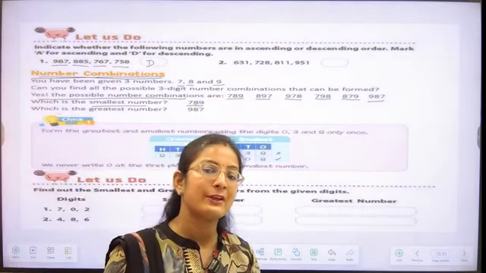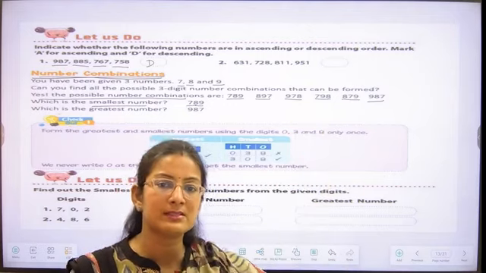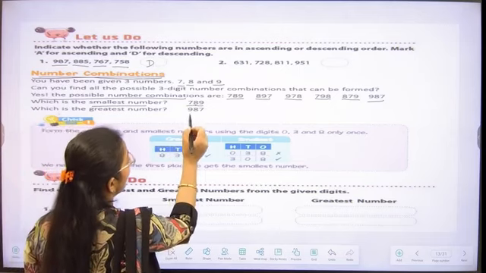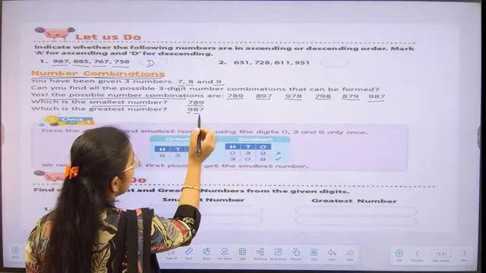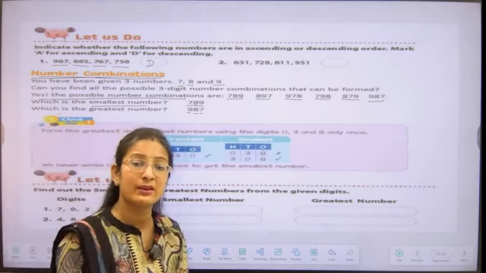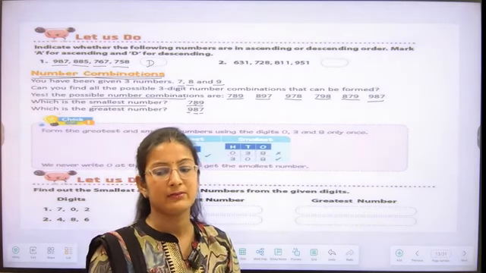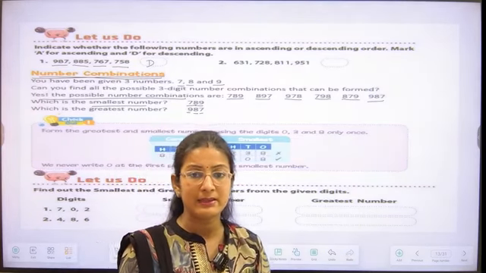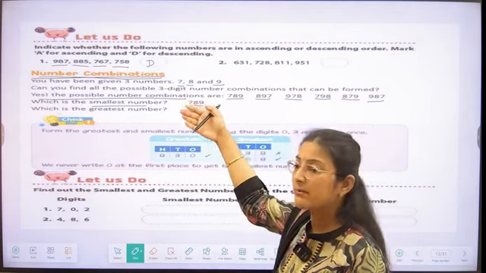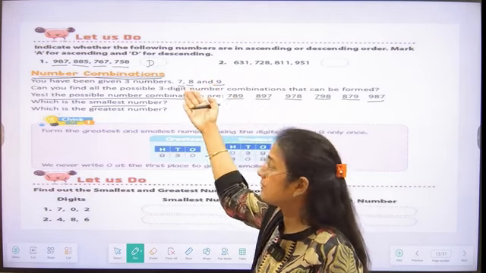And if I'm asking you the greatest number by these digits, what can we do? We have to write the bigger digit first, then smaller, then smaller. So with this we are going to form the greatest number, that is 987. So everyone is understanding how we are forming the smallest number and the greatest number by using these number combinations.